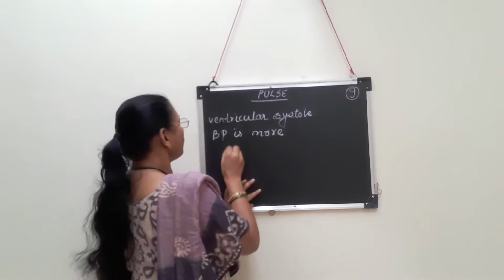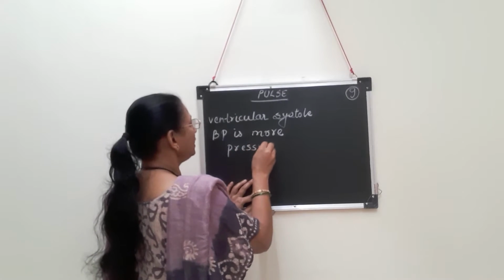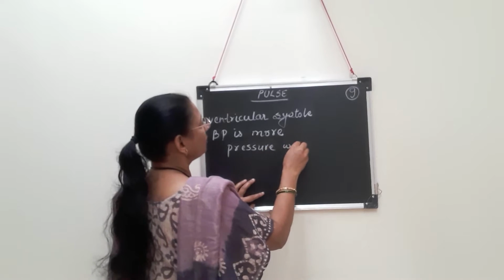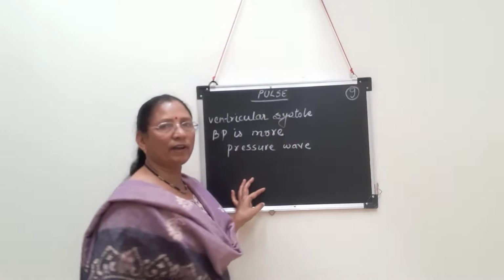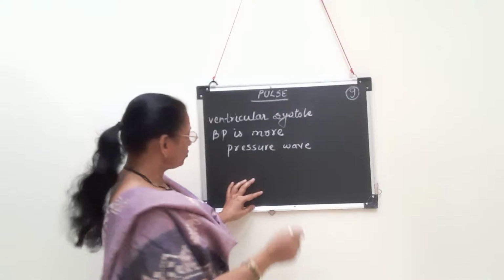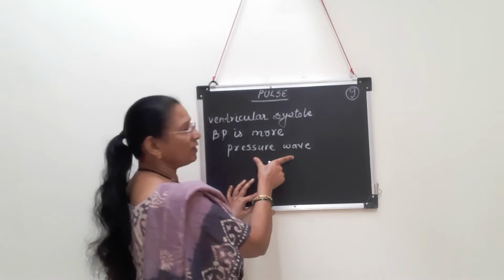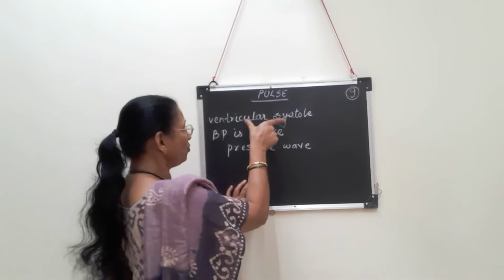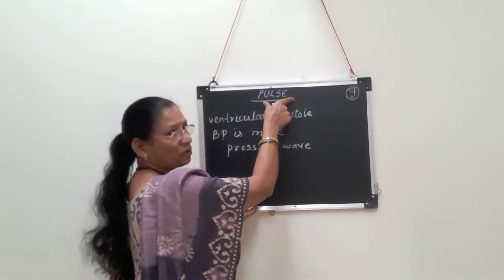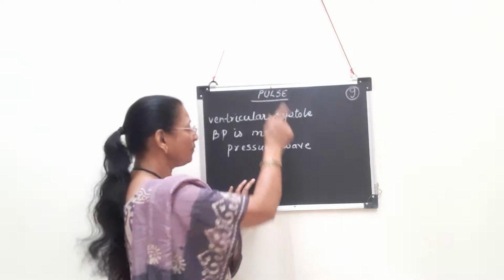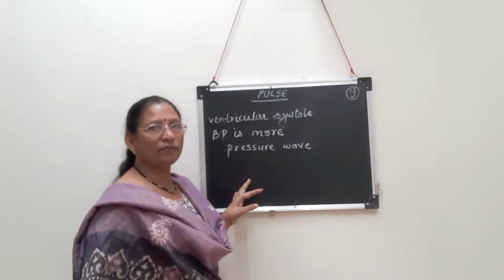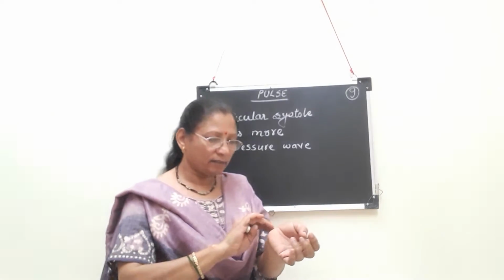this pressure wave, what is it? It is a pressure wave which can be felt in the arteries. So the pressure wave which travels in the artery due to ventricular systole is called the pulse. Okay, so as I said, where can the pulse be felt? The pulse can be felt here in the radial artery.